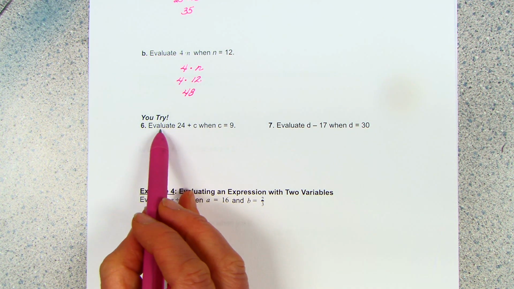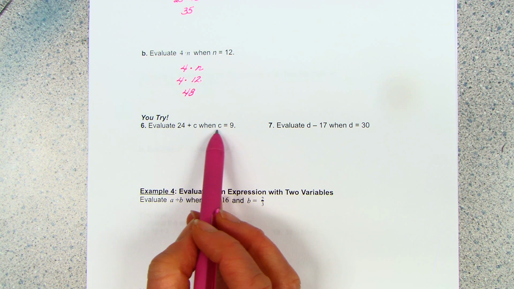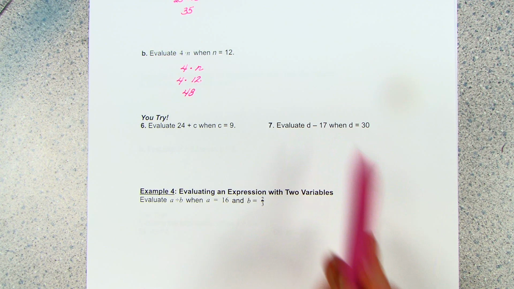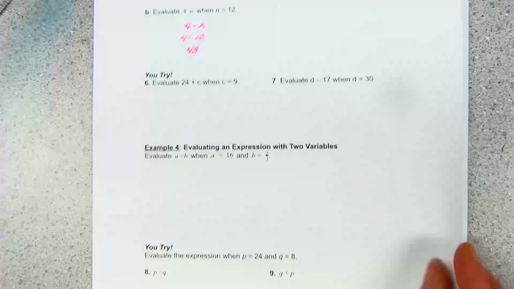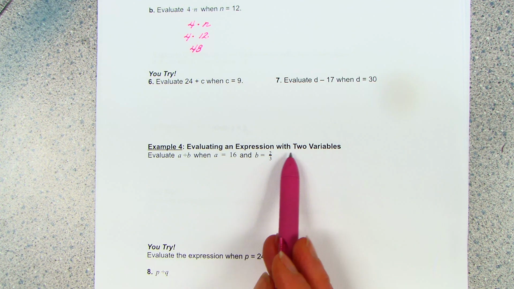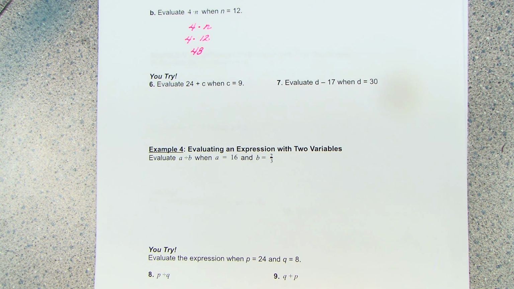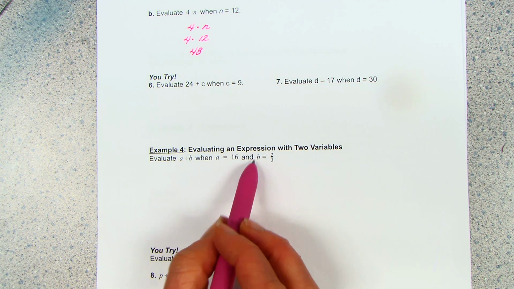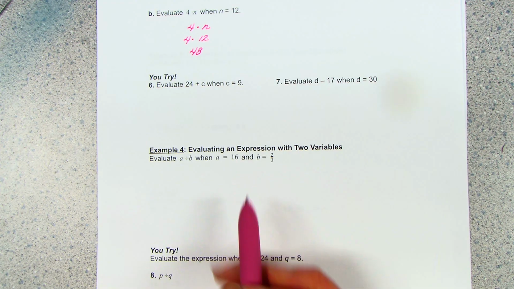Right, you have 2 U-tries. For this first one, C is equal to 9, and then D is equal to 30. All right, in example 4, now we have 2 variables, but you do it exactly the same way, okay? So give us a chance to practice our division rules.